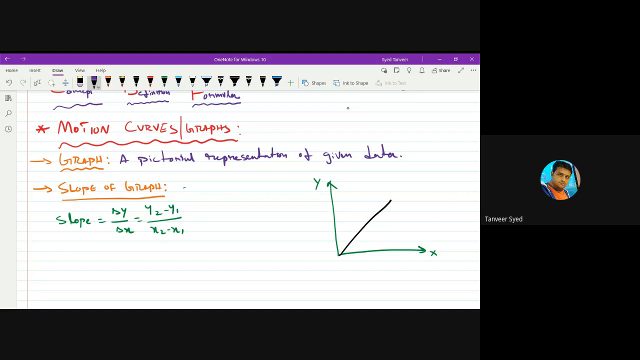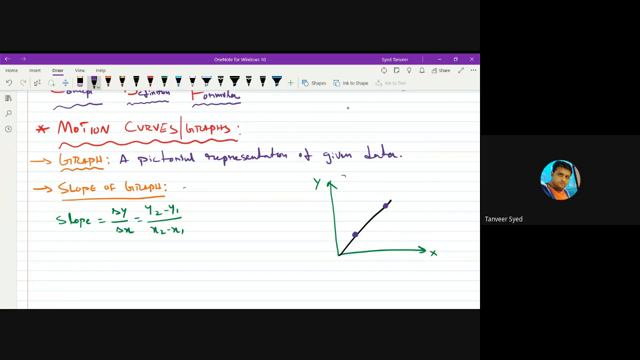You take any two points on the graph. Here, graph does not mean this entire thing. Graph means this thing that you are drawing, a straight line or a curve, some shape that you get. This is the graph. So on the given graph, you take two points anywhere that you wish. Let us say I am taking one point here and another point here.